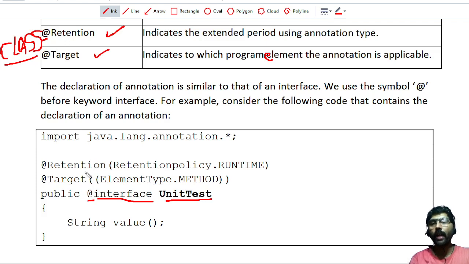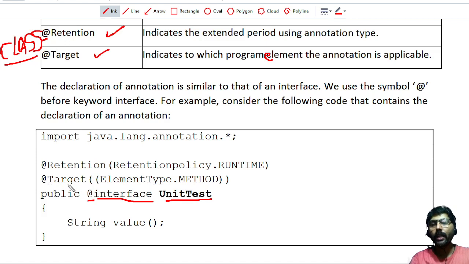Now for this I have added some other built-in annotations like Retention and Target, which are taken from the annotation package. Here I mention RetentionPolicy.RUNTIME. That means this annotation is available at runtime, meaning it is added to the class file.